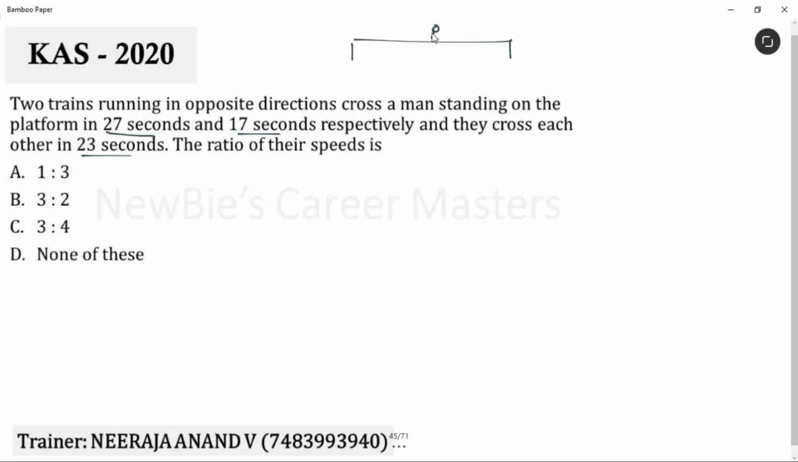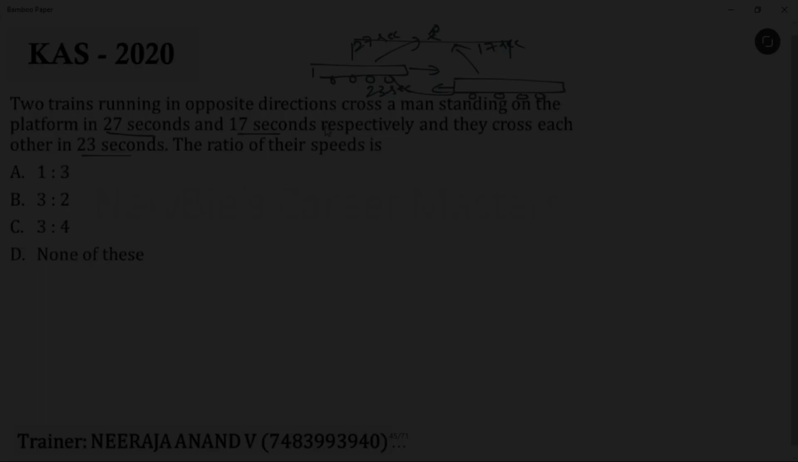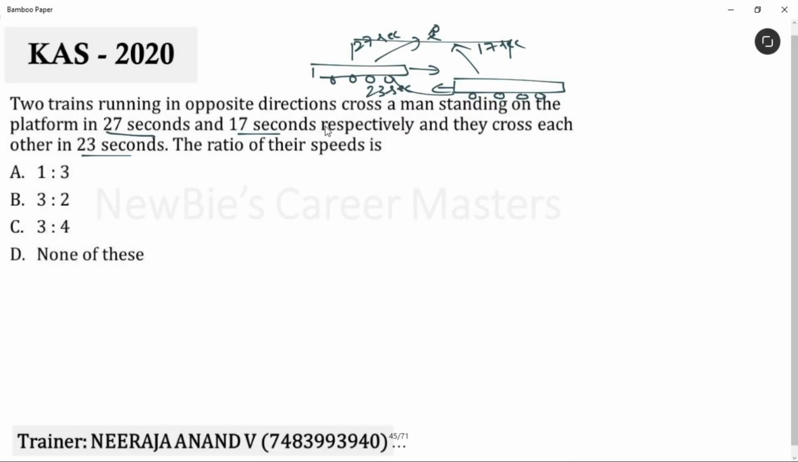A man is standing on the platform. One train is coming from this direction, takes 27 seconds to cross this man. Another train which is coming from this direction takes 17 seconds to cross this man. Am I clear? See the last information, they cross each other in 23 seconds. These two trains take 23 seconds to cross each other. Simple.